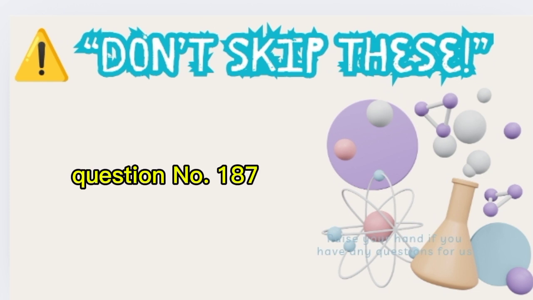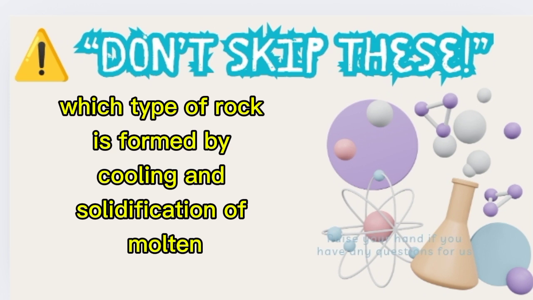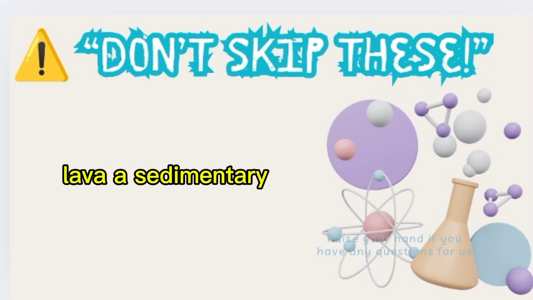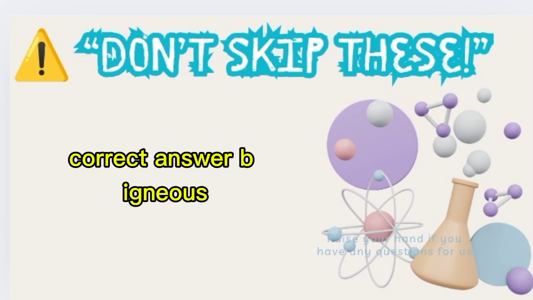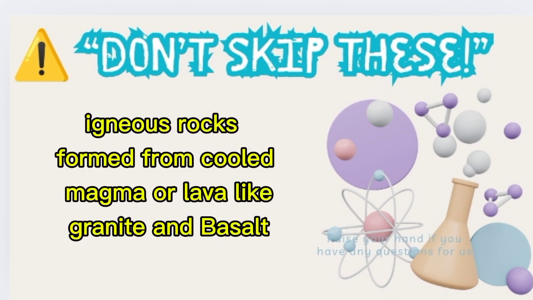Question number 187. Which type of rock is formed by cooling and solidification of molten lava? A. Sedimentary. B. Igneous. C. Metamorphic. Correct answer B. Igneous. Igneous rocks form from cooled magma or lava, like granite and basalt.